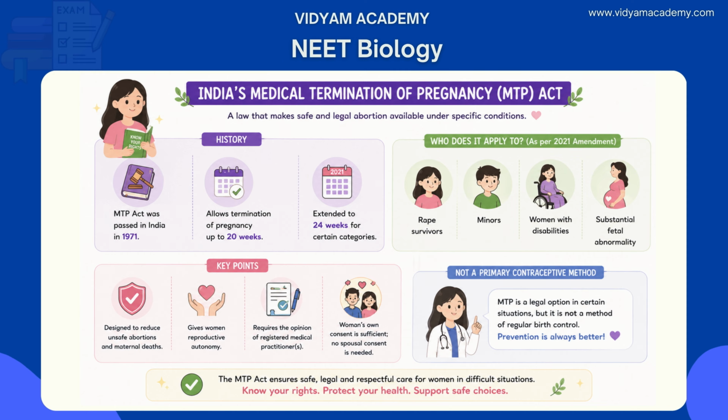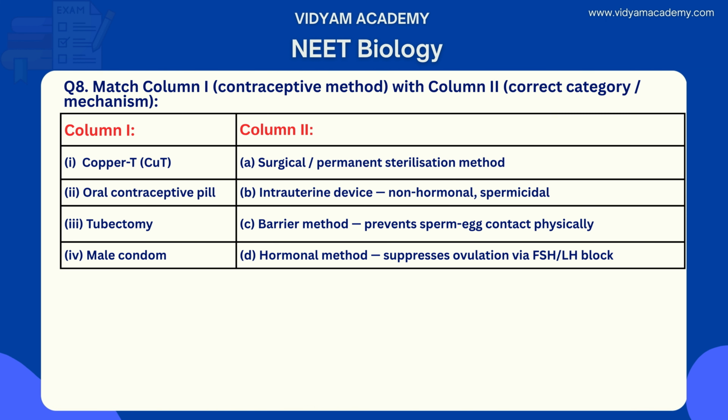The MTP Amendment Act of 2021 extended the upper limit to 24 weeks for specific vulnerable categories, including rape survivors, minors, women with disabilities, and cases of substantial fetal abnormality. The act was designed to reduce unsafe abortions and maternal mortality, and to give women reproductive autonomy, not as a primary contraceptive method. The woman's own consent is sufficient. No spousal consent is legally required under the Indian MTP Act. Next, let's move to question number 8.